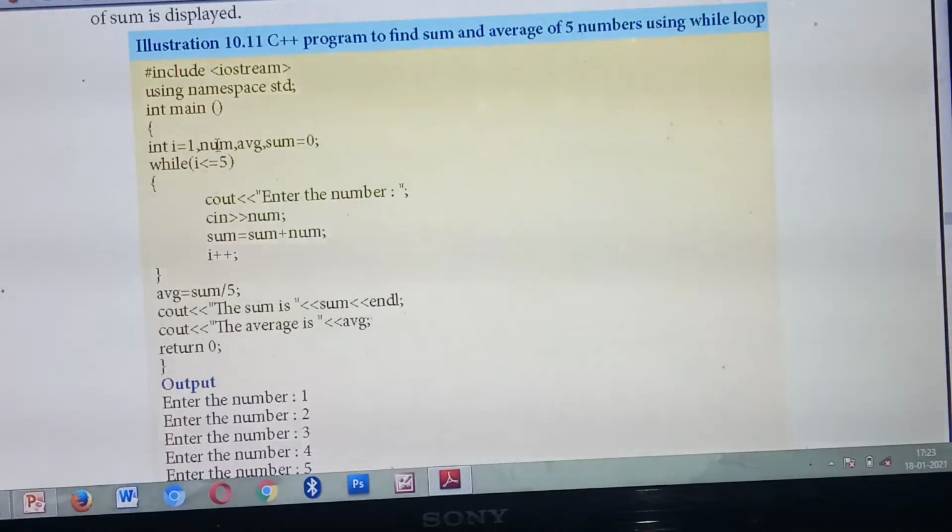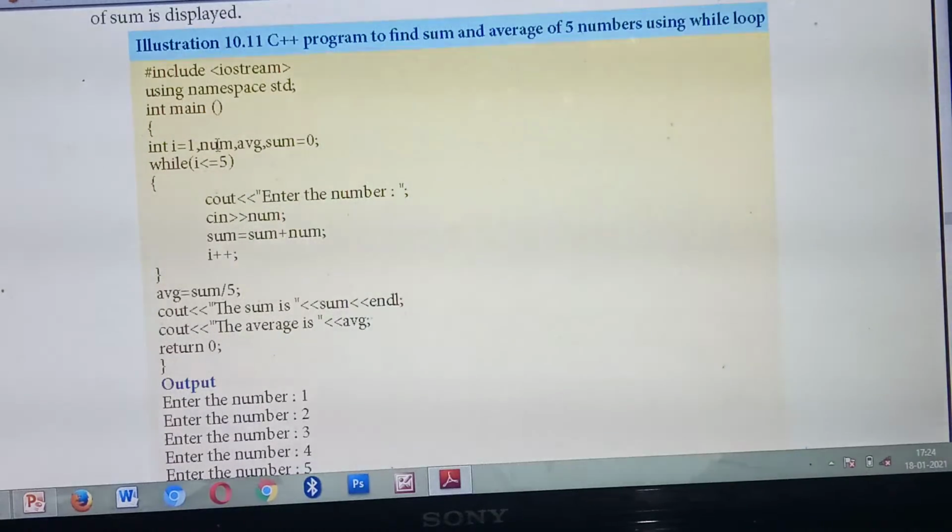Then for the while loop you need one variable. So in total, how many variables do you need? 4. What are they? First, the variable used inside the while loop. Then for entering the number. Then for adding the numbers, the sum. Then to find the average. Understood?